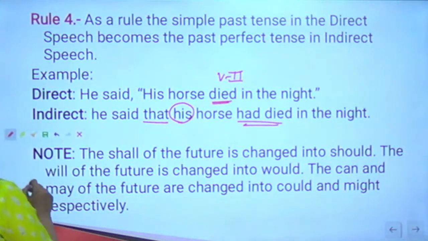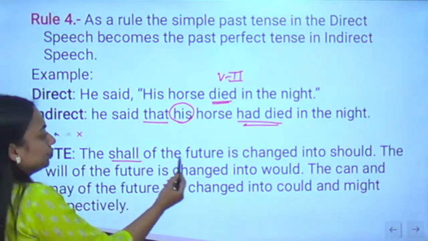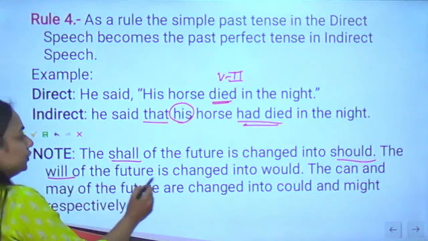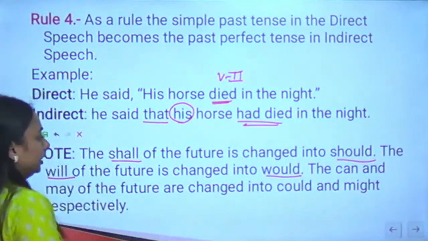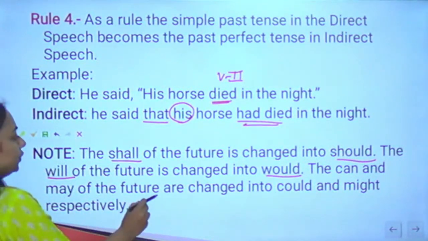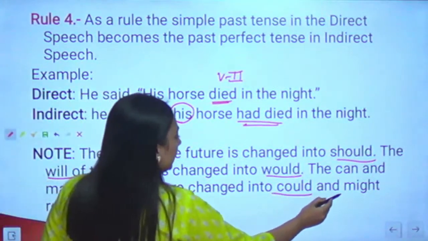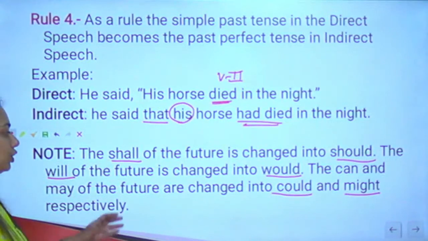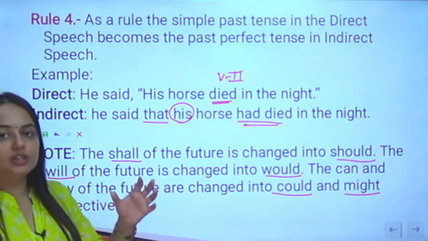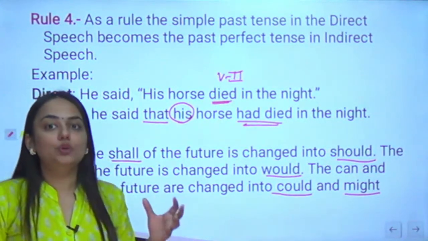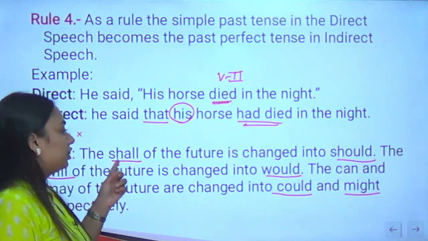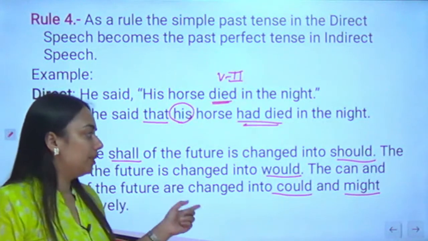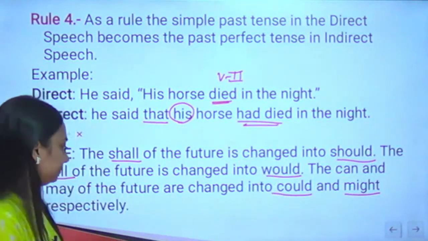Note this one. The shall of the future is changed into should. The will of the future is changed into would. The can and may of the future are changed into could and might respectively. I hope this much is clear. So when the direct speech sentence is in the future tense, you will be changing shall into should, will into would, can and may into could and might.